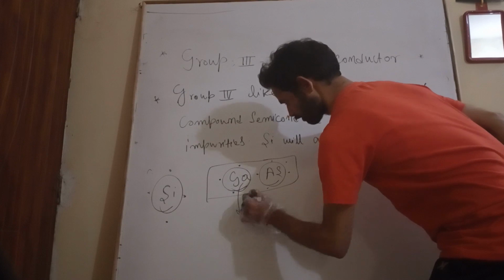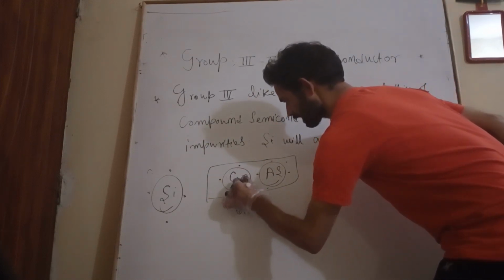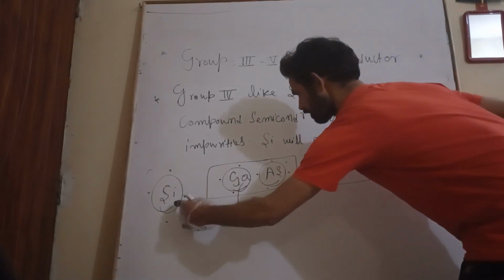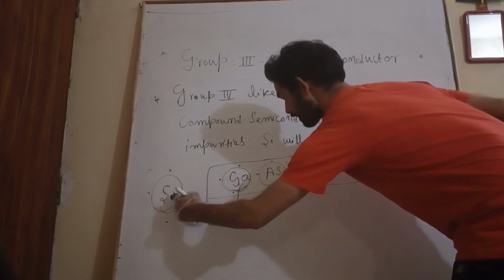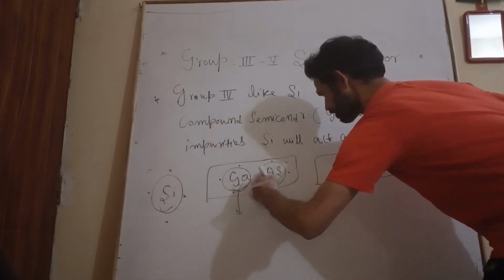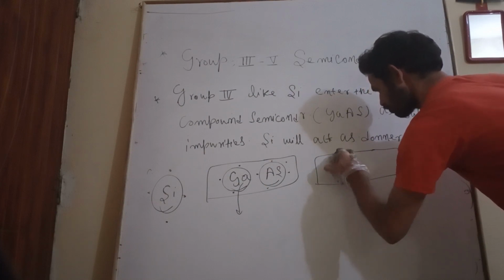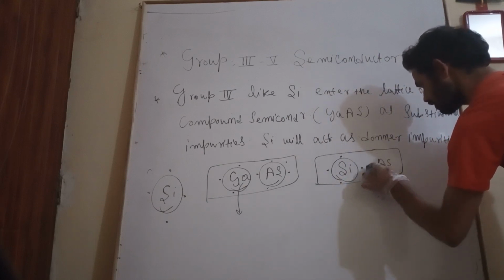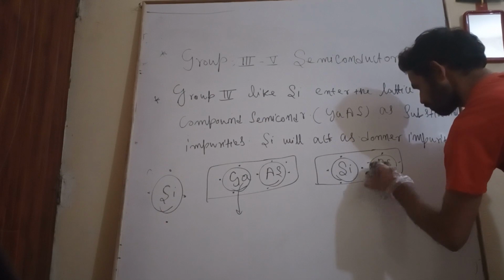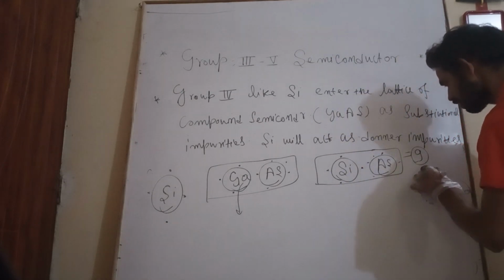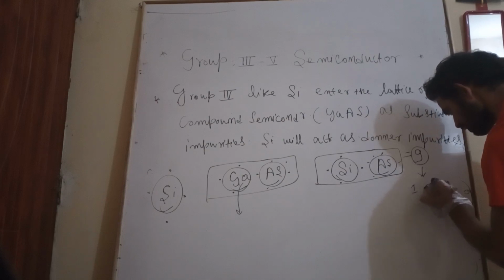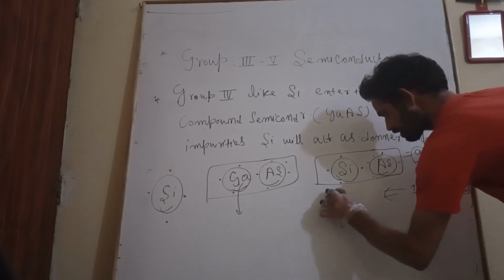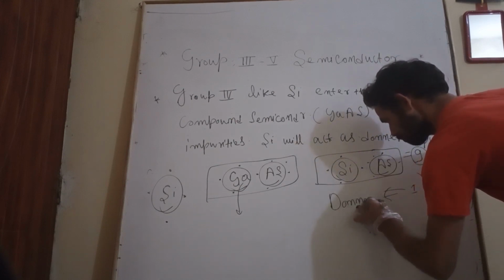Let us replace the arsenic first. If I replace the arsenic by silicon, by entering silicon as a substitutional impurity, then silicon will come here. Silicon has how many outermost shell electrons? 4. And arsenic has how many? 5. 5 plus 4 is nothing but 9. 9 means one excess electron. One excess electron is there. One excess electron indicates nothing but a donor, a donor impurity.